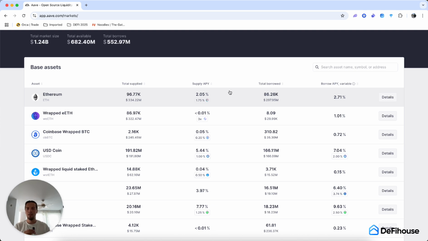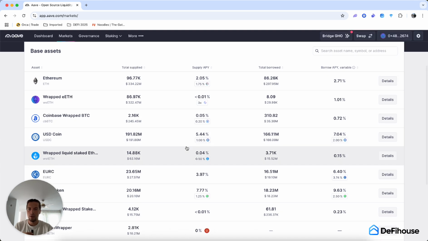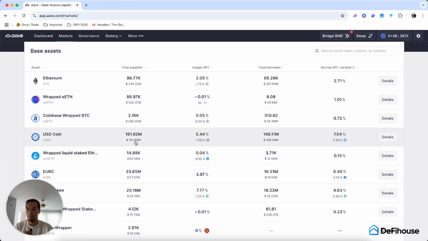For example, USDC, as you can see, we have 190 million deposited, 166 borrowed, which is the utilization rate on this pool is pretty high, meaning that they incentivize new deposits by offering 5.44% on your deposits in USDC.